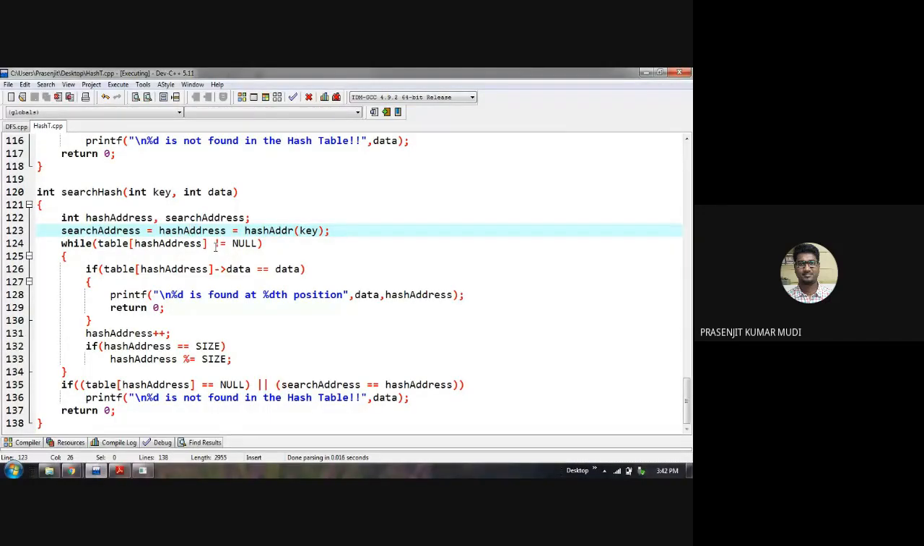If it is null, nothing is stored over here, so the data does not exist. Whatever you are searching for does not exist at that location.